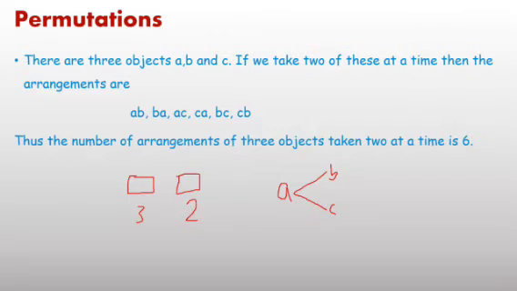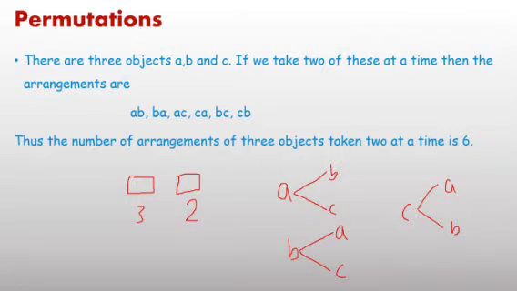Similarly, if you take B in the first place, then again 2 options you have, A or C. It implies next BA and BC. Similarly, if the first letter is C, then second option A and B. The same thing is written here.